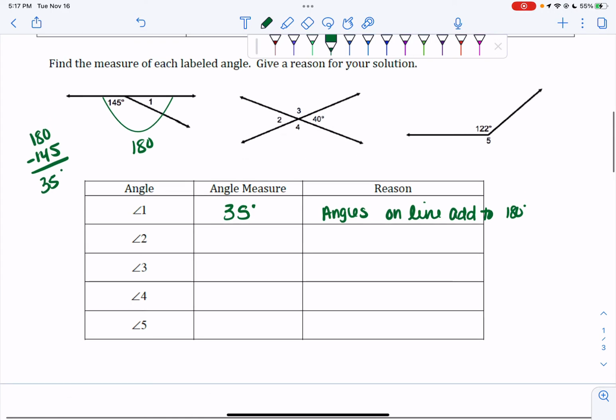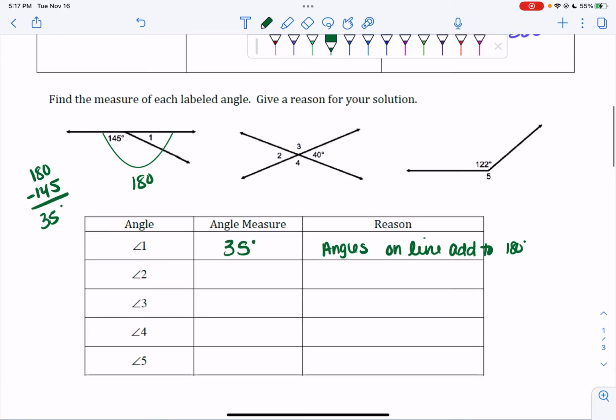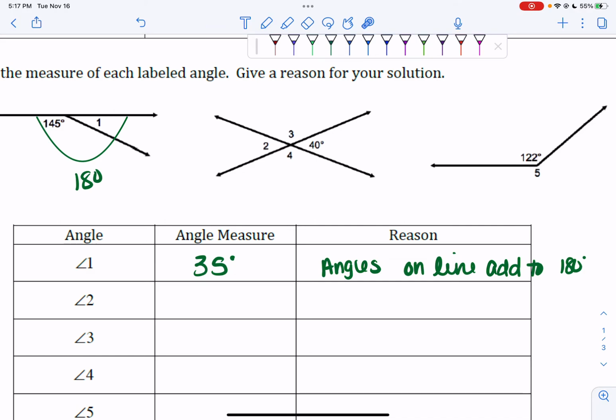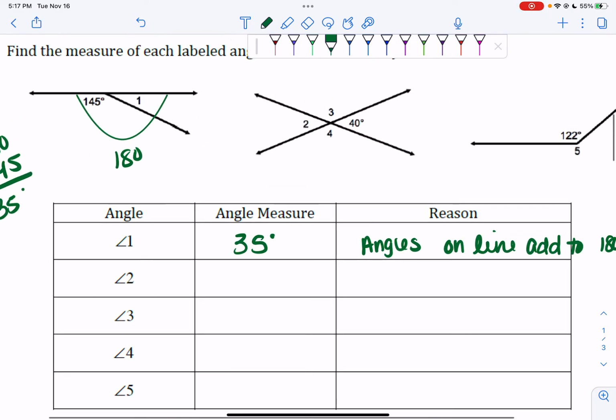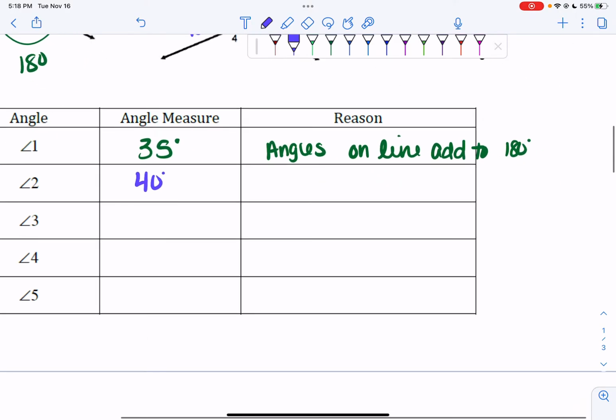Question number 2. I want to find angle 2. If I look at this visual, I can see that angle 2 and my 40-degree angle are vertical to each other. So that means angle 2 has to be 40 degrees, because it's vertical to 40 degrees.